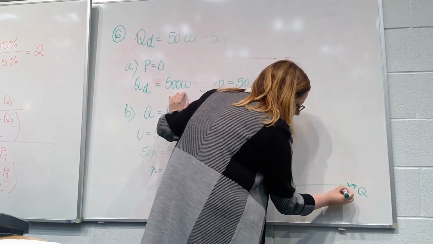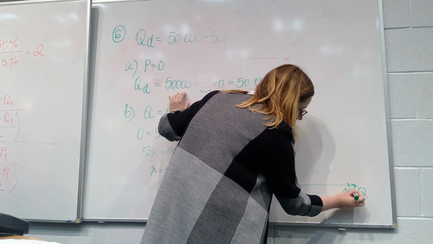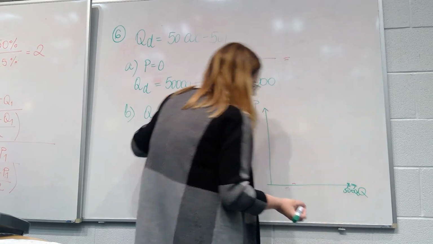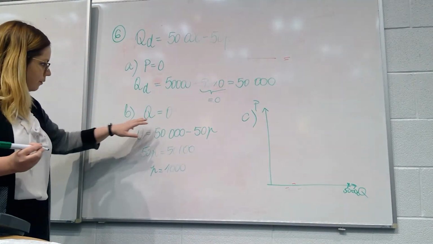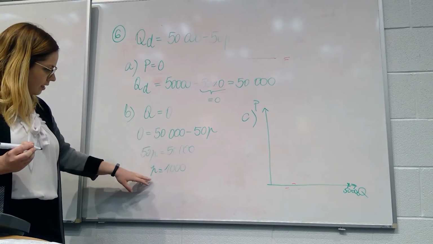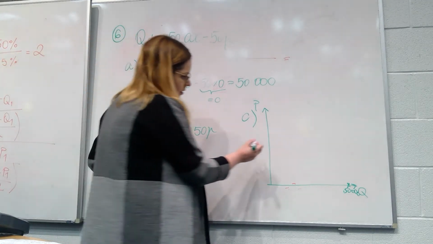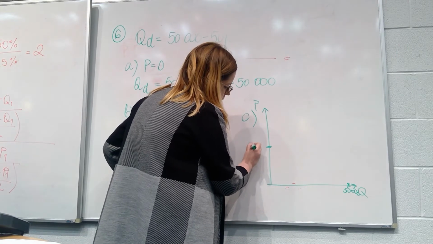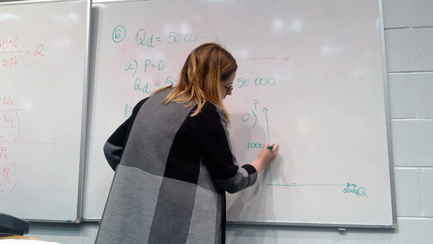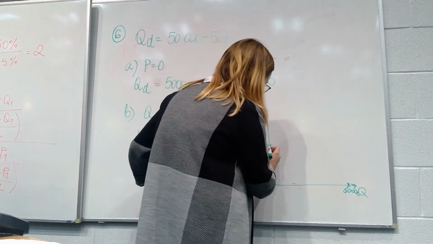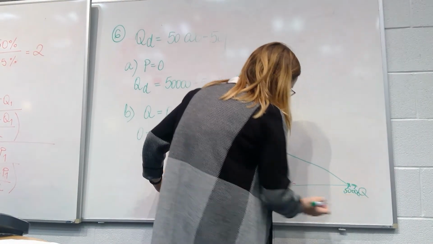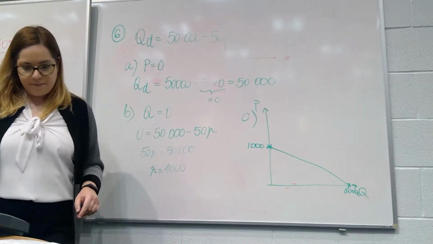And if quantity is 0, we know that the price is 1,000. So our demand curve is downward sloping, connecting these two dots.